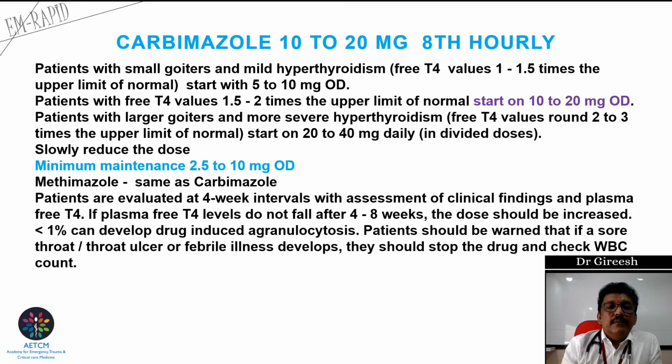Methimazole is an alternative to carbimazole. These drugs should be continued, and the patient should take them for a longer period. Many patients require it for at least 2 years. Very rarely, the patient can develop agranulocytosis, like neutropenia. We have to warn the patient before starting this drug.